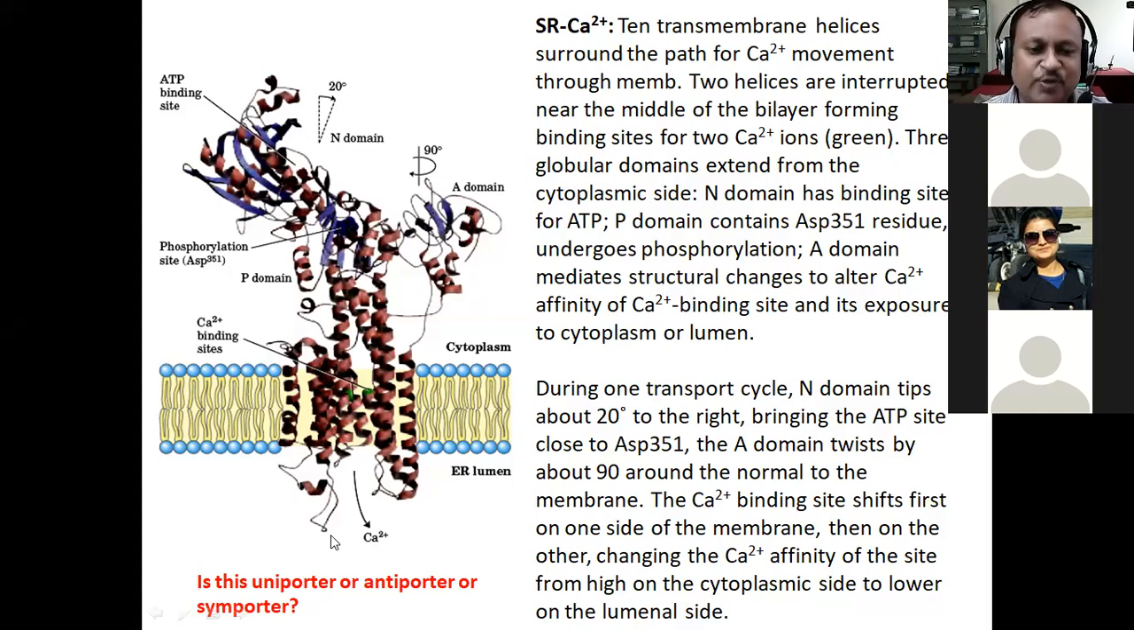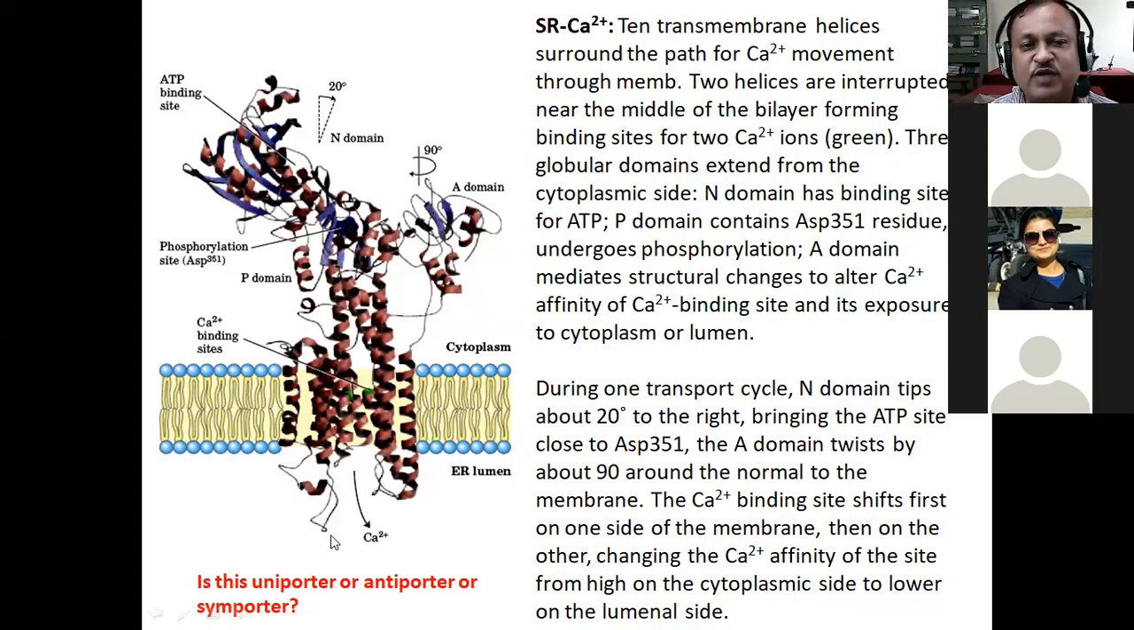Uniporter. Okay, a symporter is where two ions or two molecules are transported in the same direction. An antiporter is where two ions or two molecules are transported in the opposite direction. And a uniporter is the one where only one ion is involved, transported from one side to the other in one single direction. So this calcium transporter is a uniporter.